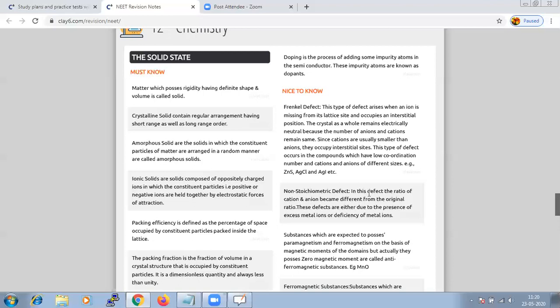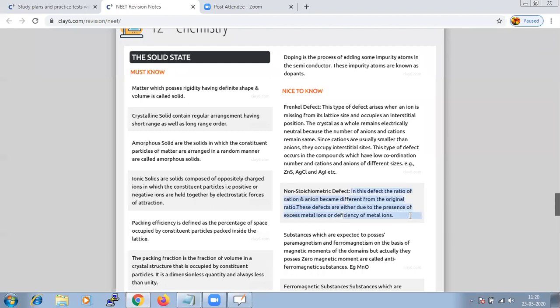And then you have the non-stoichiometric defect. Basically in this defect, the ratio of cations and anions becomes different from the original ratio, and these defects are either due to the presence of excess metal ions or because of the deficiency of metal ions.